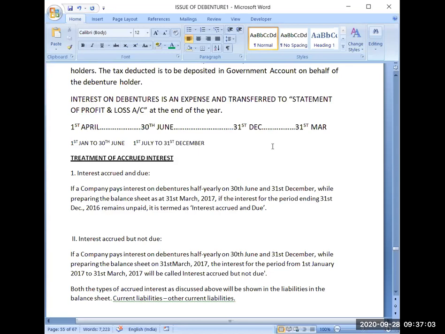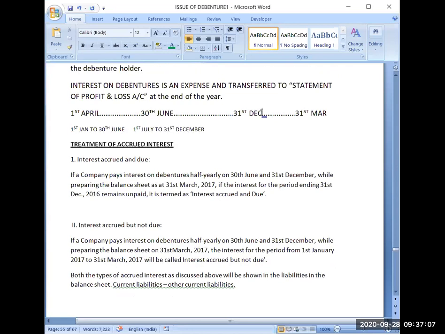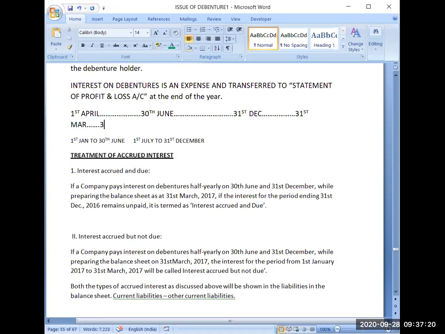But suppose the period is from 1st January to 31st March. This period's interest will be payable on the next 30th June. The interest which will be accruing to you between 1st January and 31st March will actually be payable on 30th June.